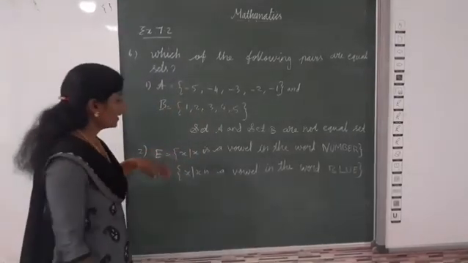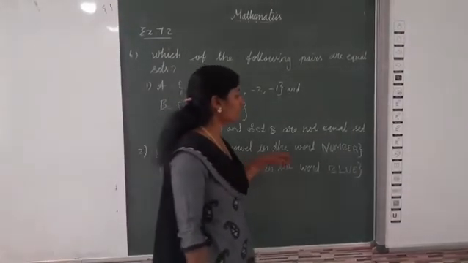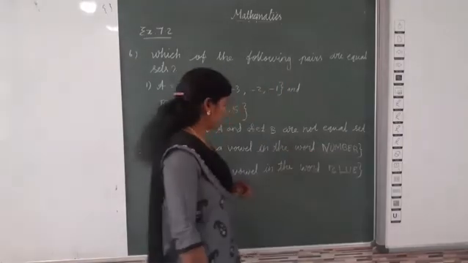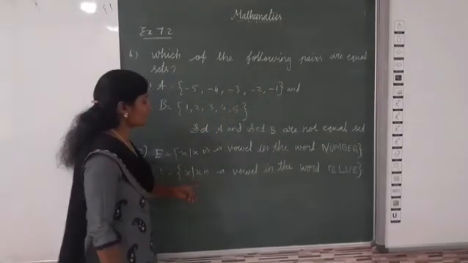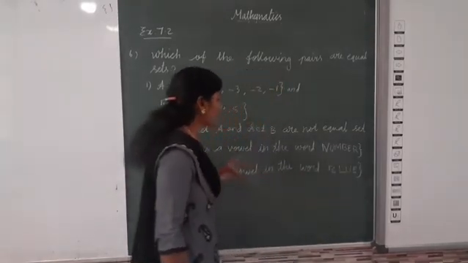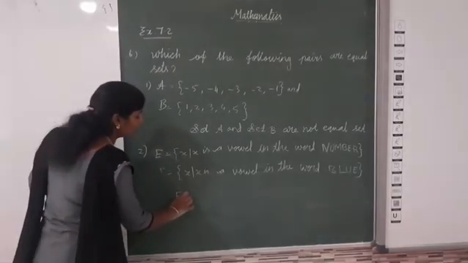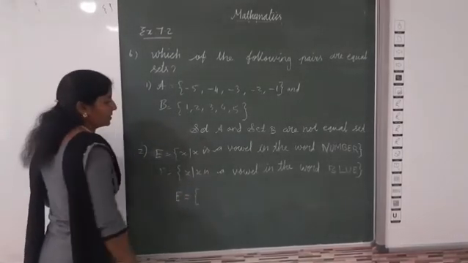Now here, next one, E is equal to {x such that x is a vowel in the word number}. F is equal to {x such that x is a vowel in the word blue}. Now we can write in listing method. Set E is equal to what are the elements?